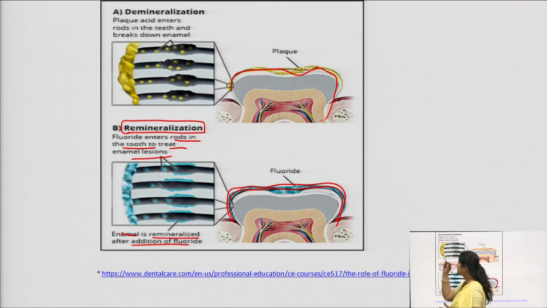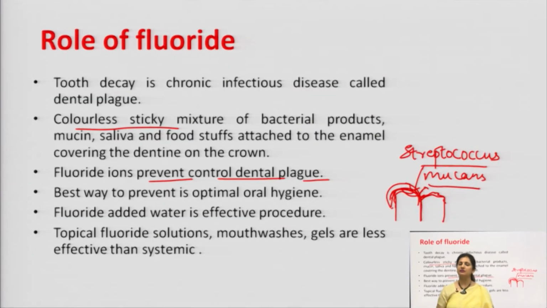So, this is the process of demineralization, where the plaque acid enters, rots the teeth and breaks down the enamel. And fluoride helps in the process of remineralization. Now, there is a layer of the caries of the plaque here. Fluoride enters into the tooth to treat these enamel lesions and helps in the remineralization. So, we are clear with the role of the fluoride.